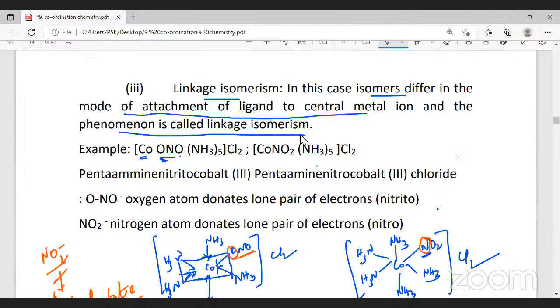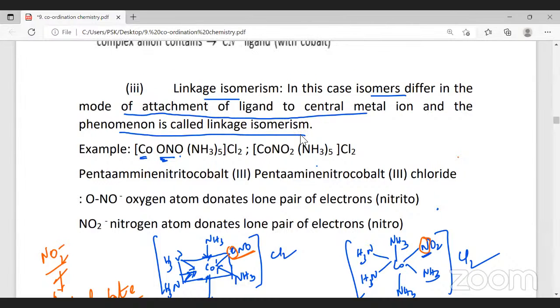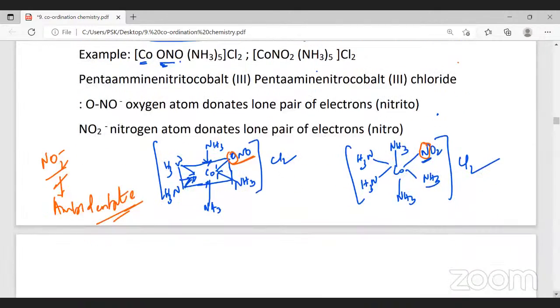So when ligands attach to the central metal atom in different ways, it is called linkage isomerism. We followed linkage isomerism, students? Yes, sir. Yeah, you have to give an example. Whenever they ask you for 2 marks, you write a statement and also an example.